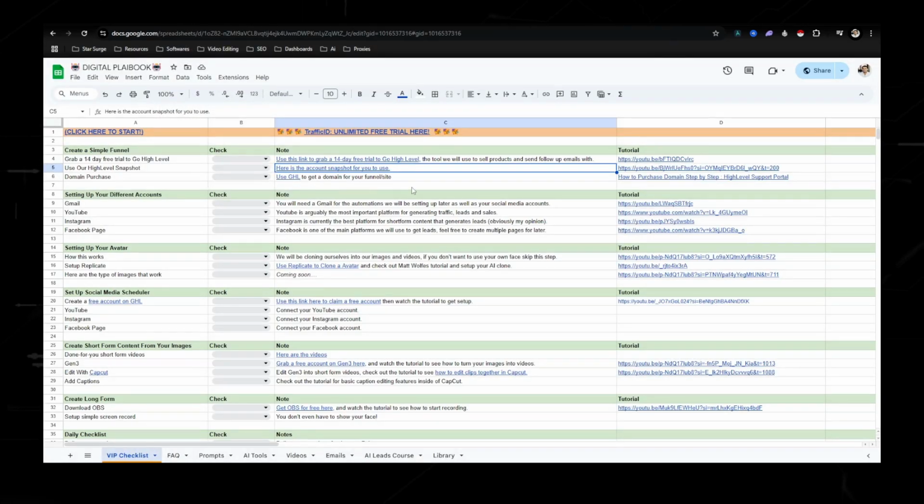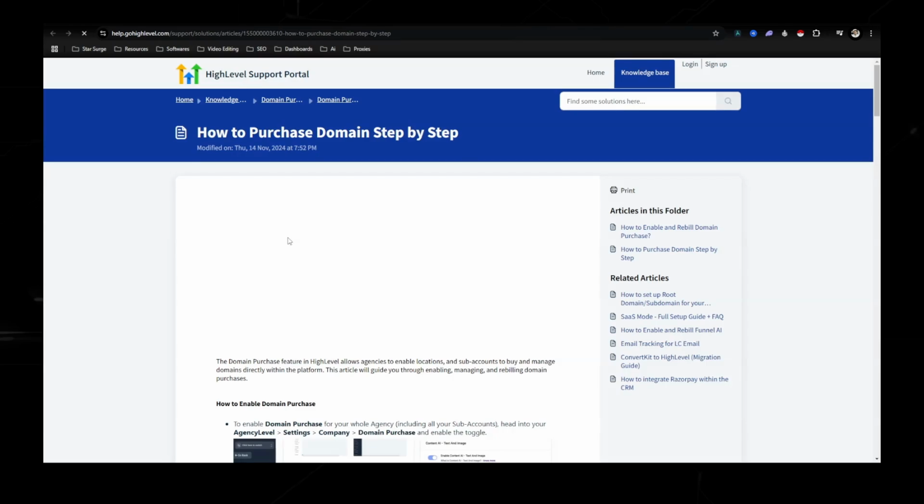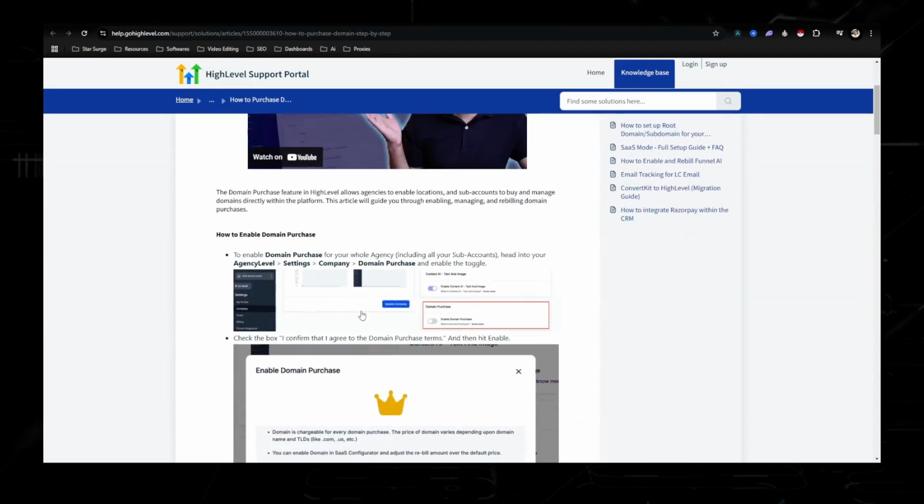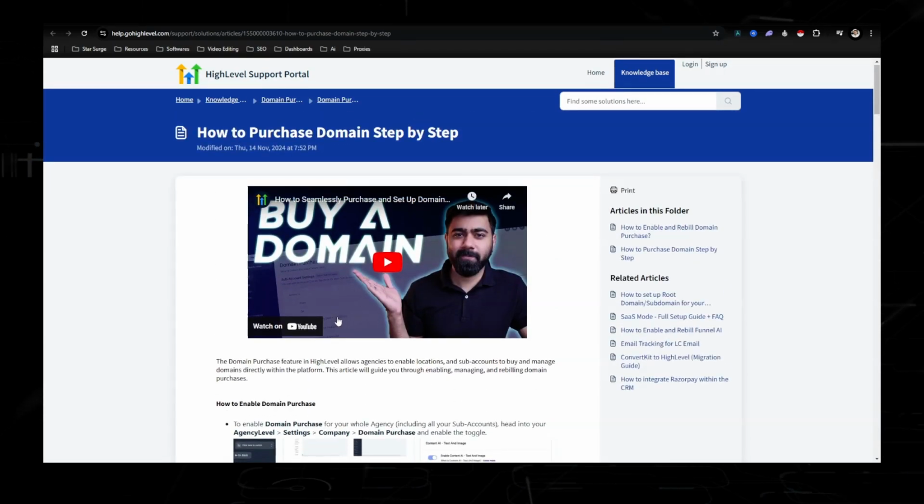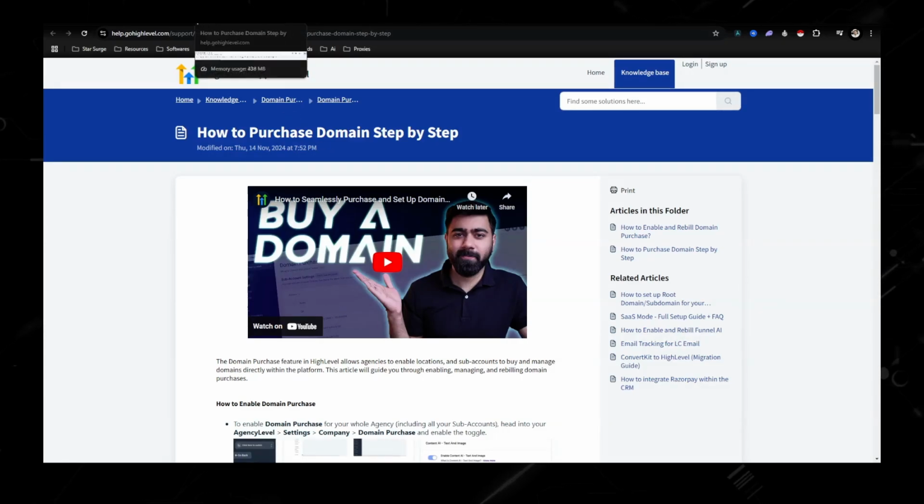Domain purchase. I'm not going to go over that, but if you don't have a domain, Go High Level actually allows you to purchase a domain through them. It's like $10 for the year, and it just makes it so much simpler than having to go to Namecheap or GoDaddy and learn how to connect it when everything is integrated inside of the system. Another reason why I love Go High Level.